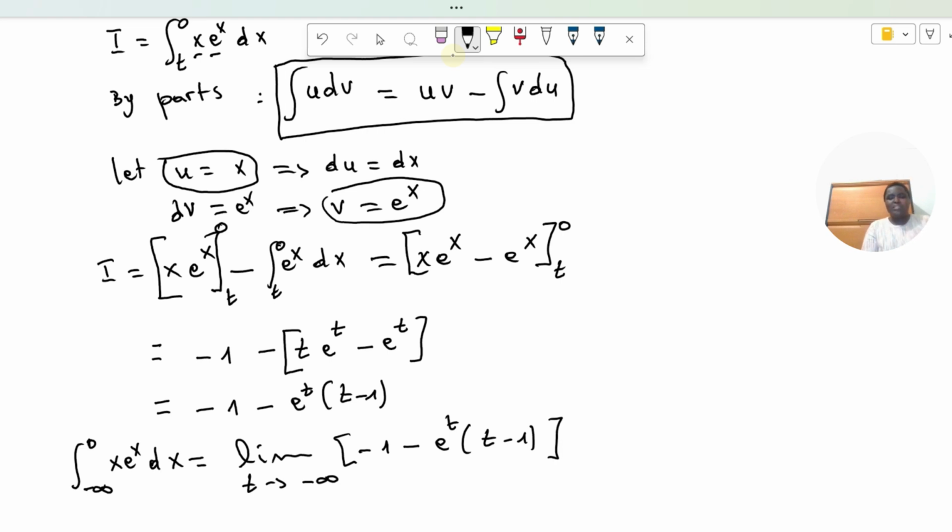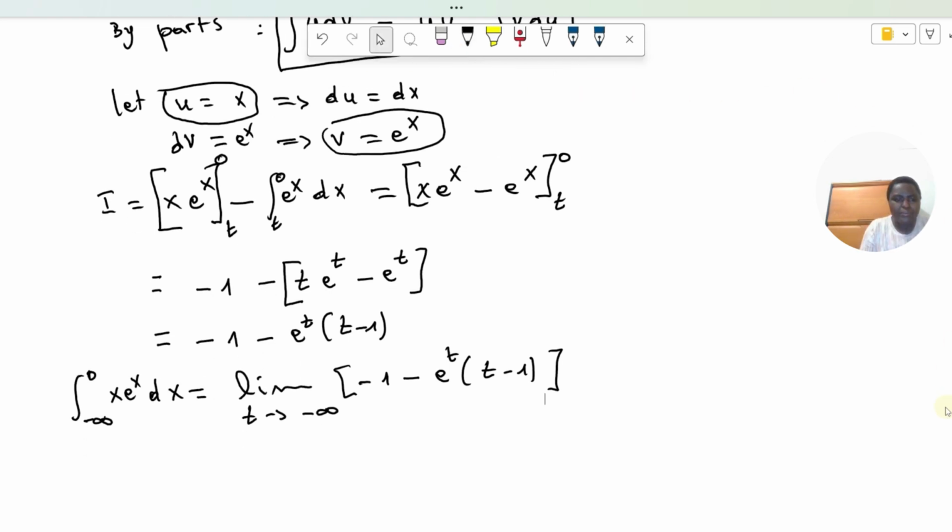We all know that when t tends to minus infinity, e power t tends to 0, and t minus 1 tends to minus infinity.